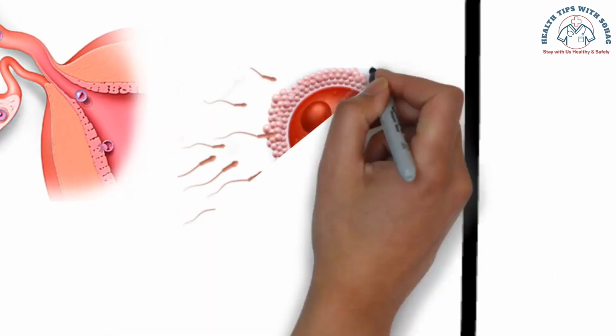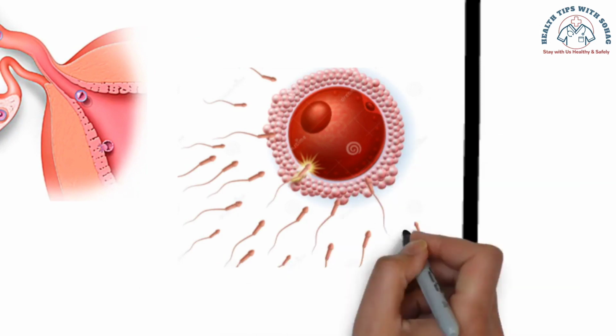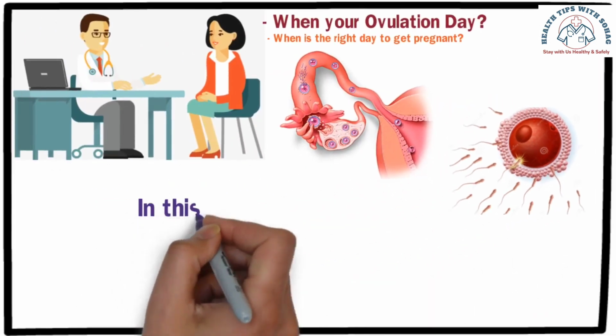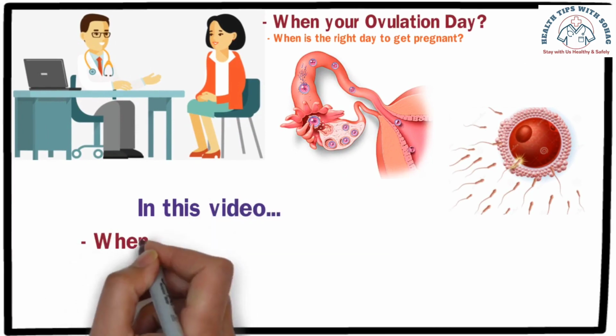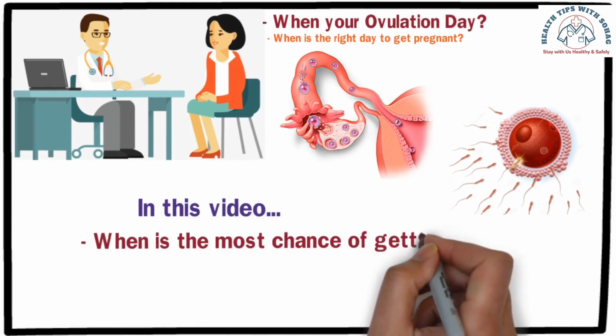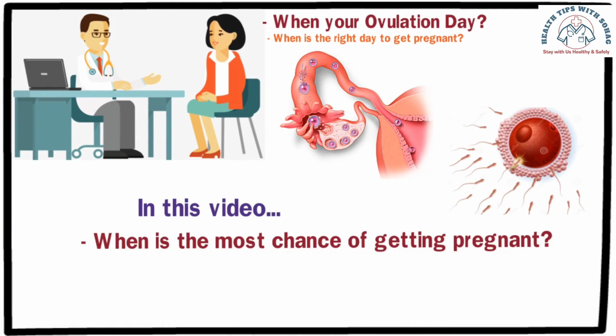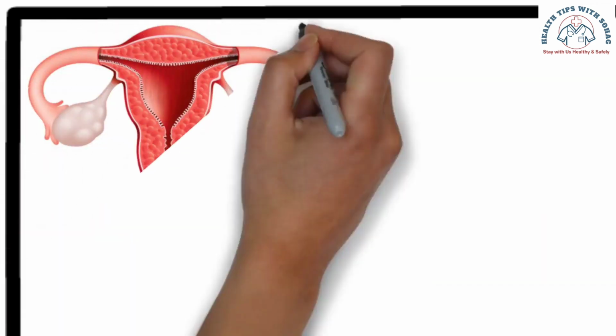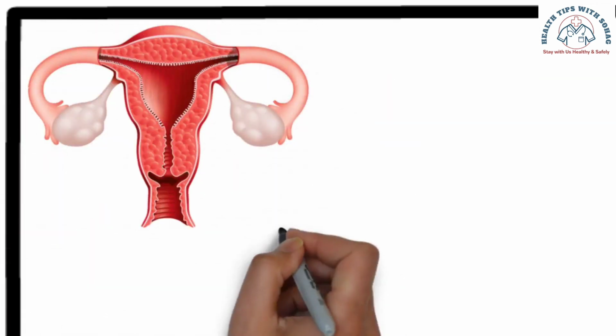However, in many cases, we cannot accurately identify the exact time of ovulation. So, in this video, I will discuss when is the highest chance of getting pregnant after a period and how you can recognize that time. So, let's get started. Firstly, it is important to understand how a baby is conceived.